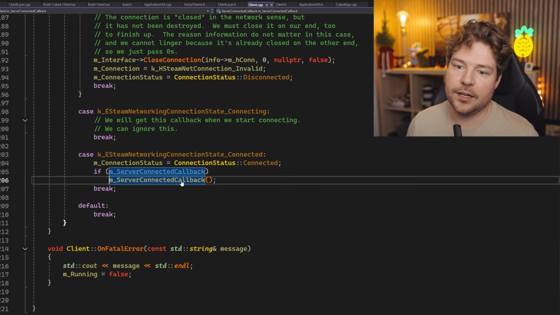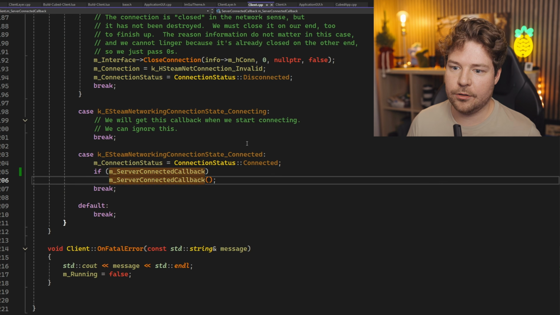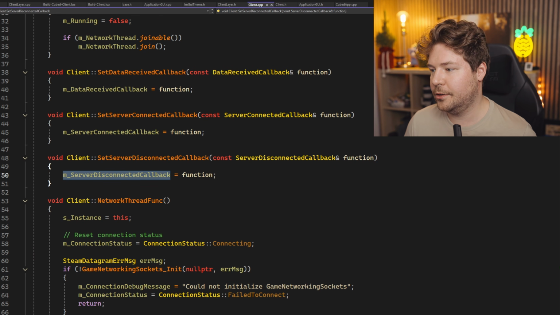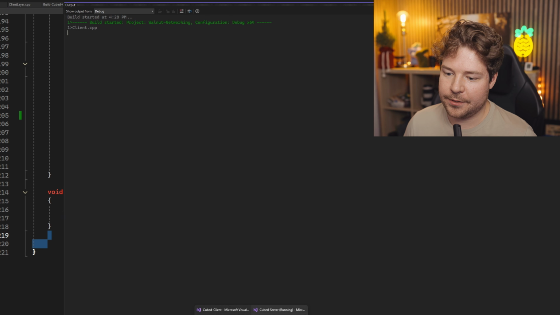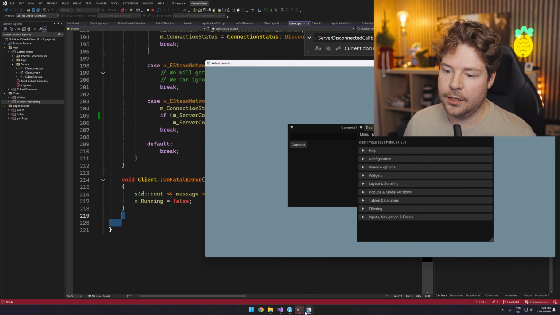So that's why this should be guarded with an if statement. And then finally, if we have a server disconnected callback as well, we'll crash or we'll assert. So that's actually not even called. So, lol. Okay, cool. Anyway, let's run that again. So you can see the client disconnected, obviously, because we terminated the application. So let's try that one more time.